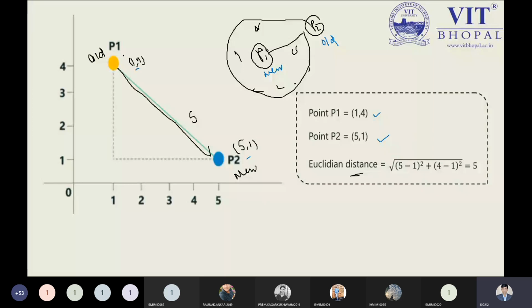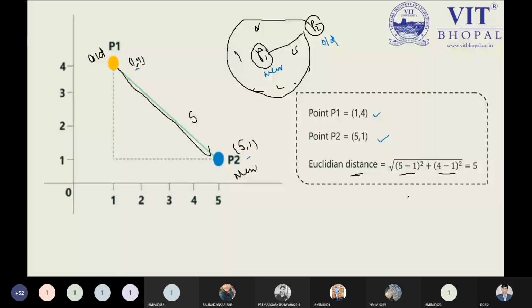If I try to calculate the Euclidean distance, how do I calculate it? See what the points of P1 and P2 are. As noted, P1 is (5, 4) and P2 is (1, 1), as written over here. Calculating the Euclidean distance is the simplest problem: 5 minus 1 whole square plus 4 minus 1 whole square. If I solve this, what value do I get?